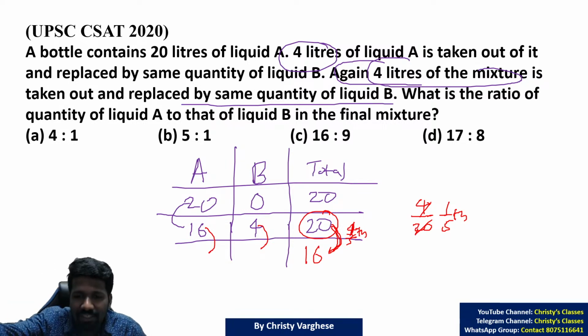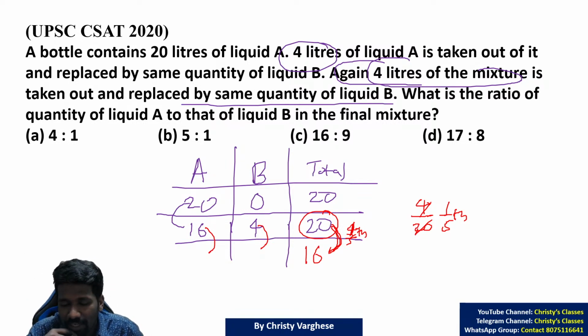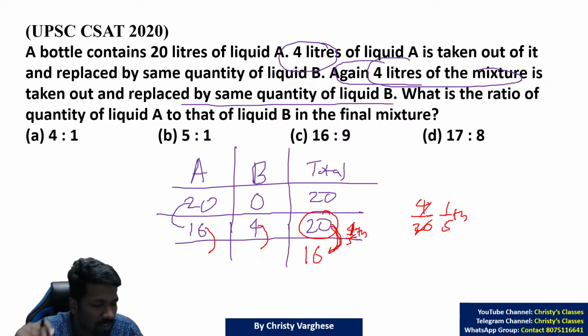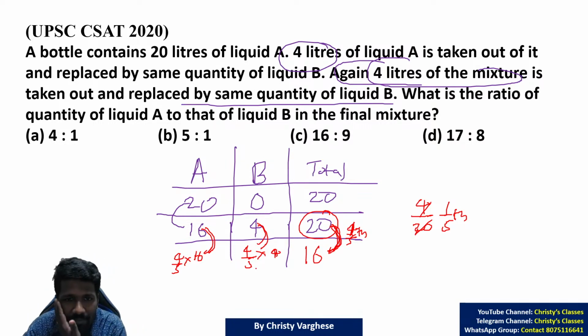Like the pizza example I have told you in fraction or percentage class. 1/5 of the pizza taken means 1 out of 5 pieces of a pizza is taken. So 4 out of 5 pieces of the same pizza is remaining. So 4/5 of total is remaining means 4/5 of A also will be remaining. 4/5 of B also will be remaining. So 4 by 5 of 16 will be remaining. 4 by 5 of 4 will be remaining. All of you are understanding?